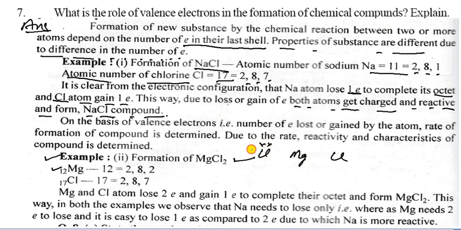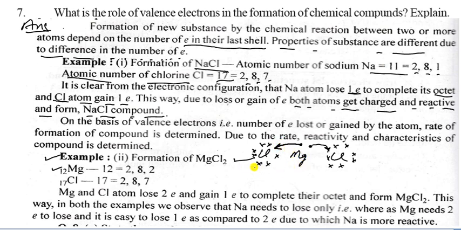Here chlorine has 1, 2, 3, 4, 5, 6 and 7, and magnesium has only 2 electrons in its outermost shell. So 1 electron is transferred here, and 1 electron is transferred to this other chlorine atom.